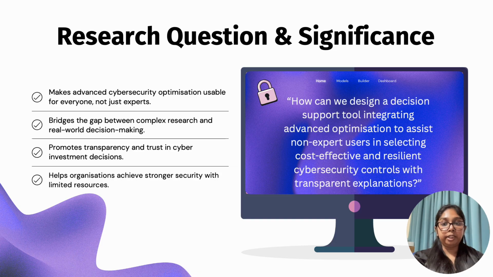The main question I set out to answer is: how can we design a decision support tool that uses advanced optimization to help non-experts choose cost-effective, resilient cybersecurity controls with clear explanations? This project aims to make powerful security planning tools usable for everyone, build trust through transparency, and help organizations get better protection even with limited resources.